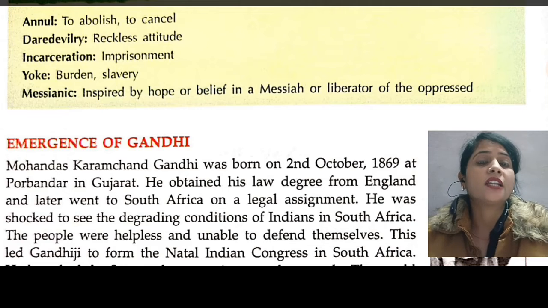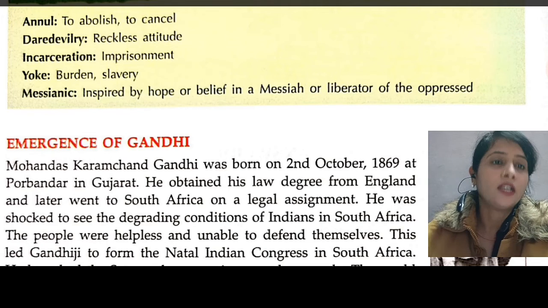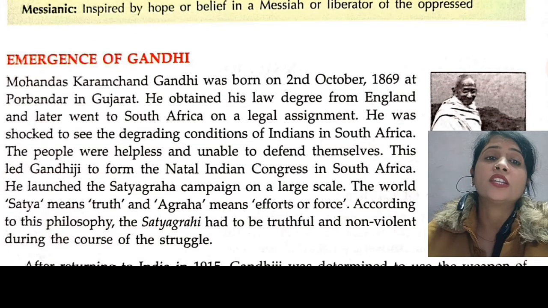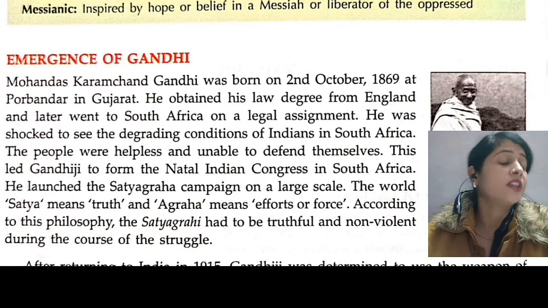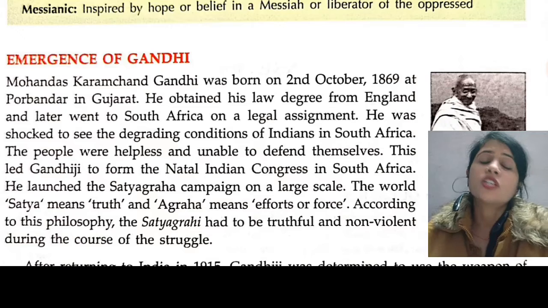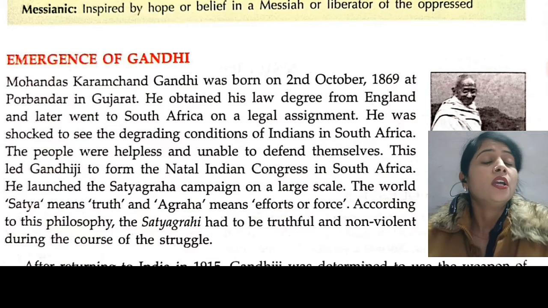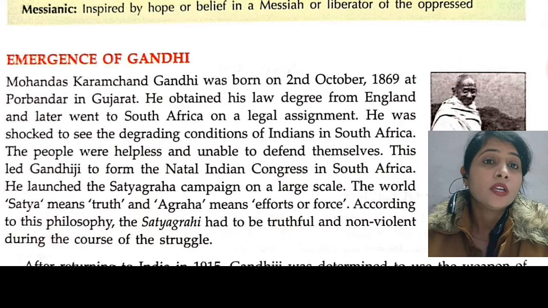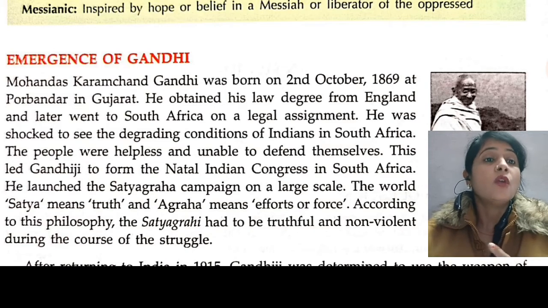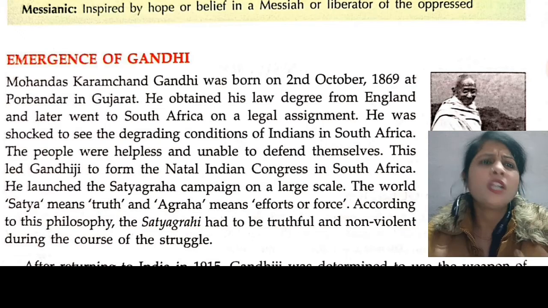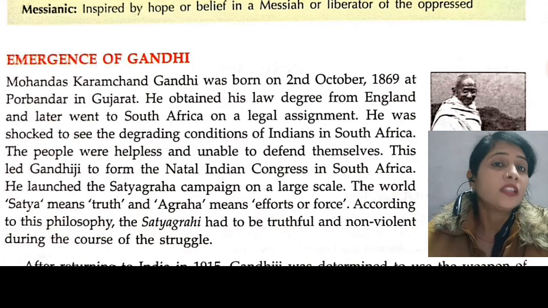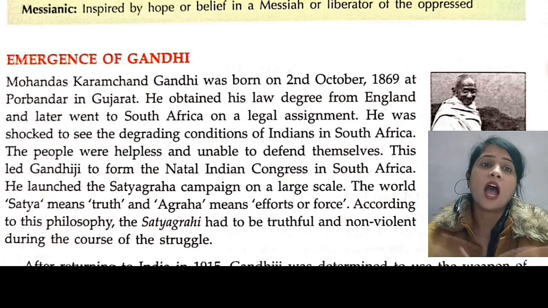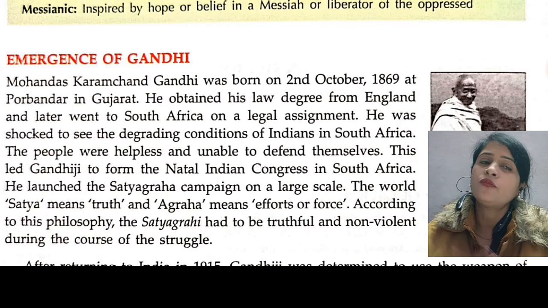This led Gandhiji to form the Natal Indian Congress. Seeing the degrading condition of the Indians, Gandhiji started the Indian Congress in South Africa. He launched a Satyagraha campaign on a large scale. For that, we have to understand the meaning of Satyagraha. Satya means truth and Agraha means effort or force.